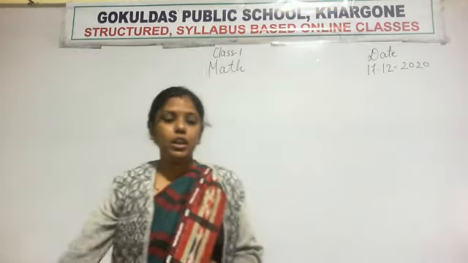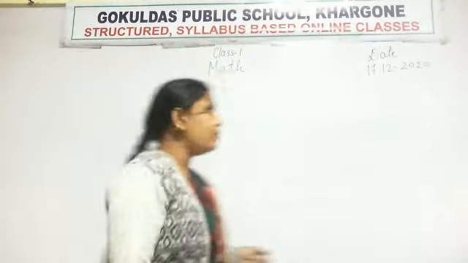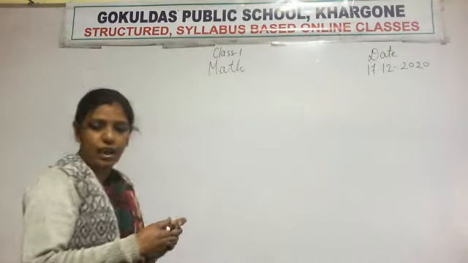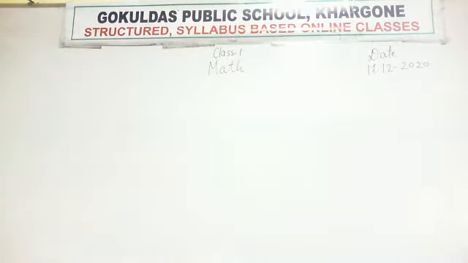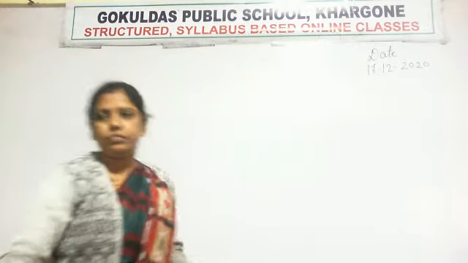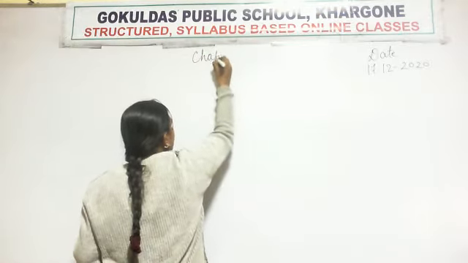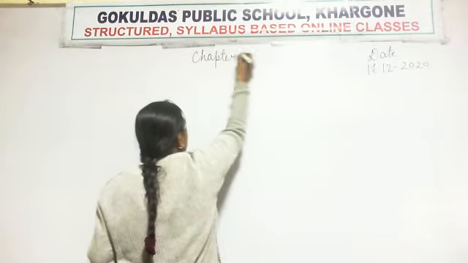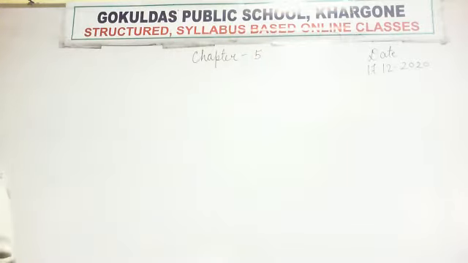Write and start writing chapter 5. Right? Chapter 5. Chapter 5.